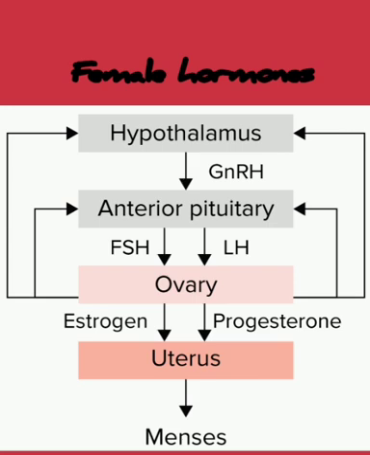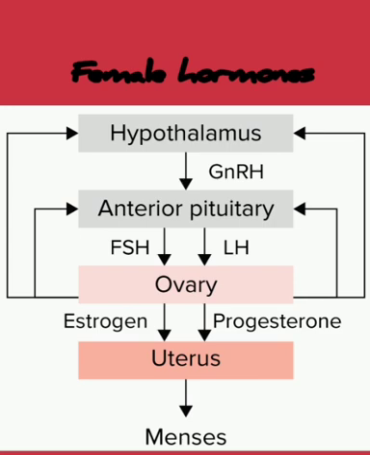Here are some female hormones which play an important role in the menstrual cycle. Let us see from where these hormones are released, or which part of our body releases these hormones. The hypothalamus secretes a hormone which is called gonadotropin releasing hormone.